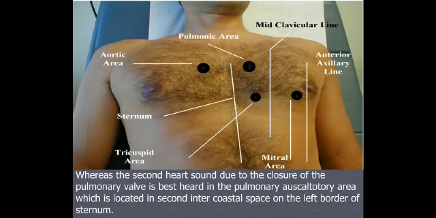What is the mechanism of splitting? The splitting of the second heart sound is due to separation between closure of the aortic and pulmonary valves. The closure of the pulmonary valve always follows the closure of the aortic valve. So which closes first? The aortic valve closes first. The splitting is distinctly heard during inspiration.